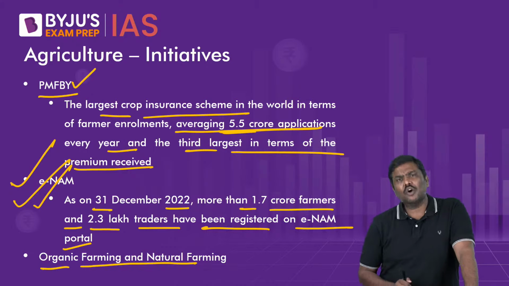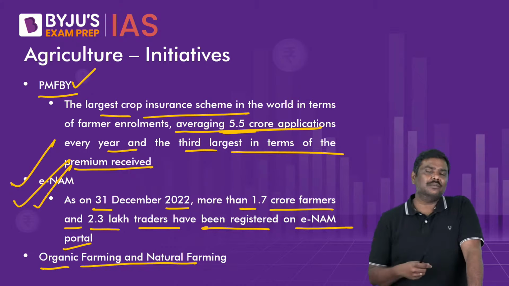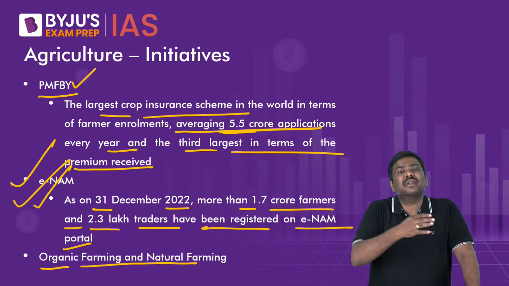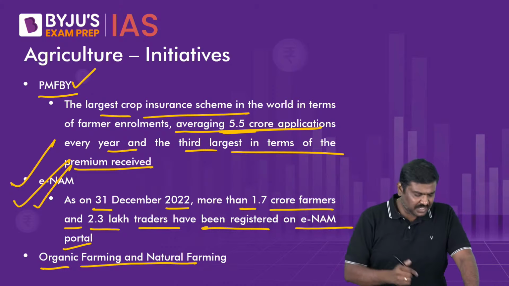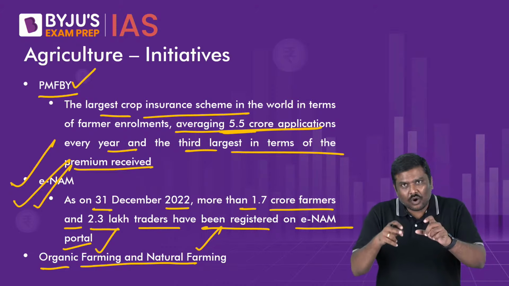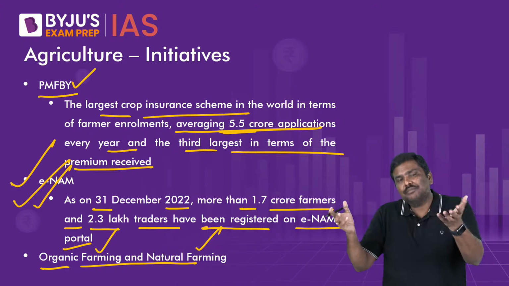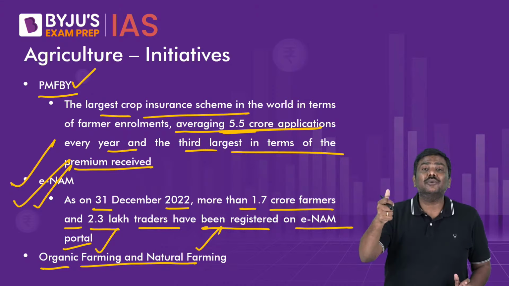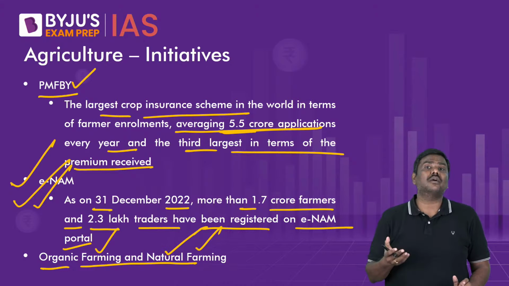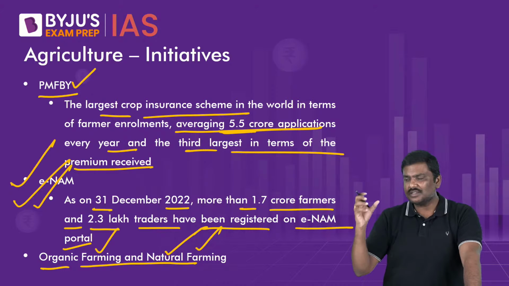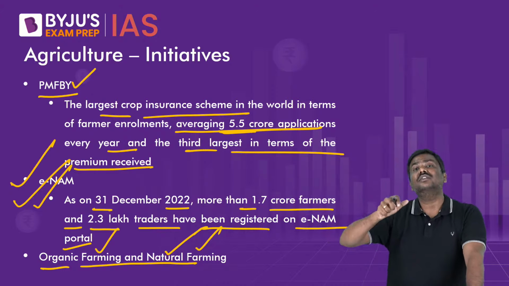And finally, government in recent times has been promoting the concept of organic farming as well as natural farming under the Pradhan Mantri initiatives, right? That is Paramparagat Krishi Vikas Yojana. Government of India is promoting organic farming as well as natural farming. In fact, under natural farming, one of the components which has been launched under the Paramparagat Krishi Vikas Yojana provides assistance, that is incentives, if the farmer adopts natural farming, so that whatever expenses are incurred by the farmer because they are adopting natural farming, certain cost will be covered through this initiative.